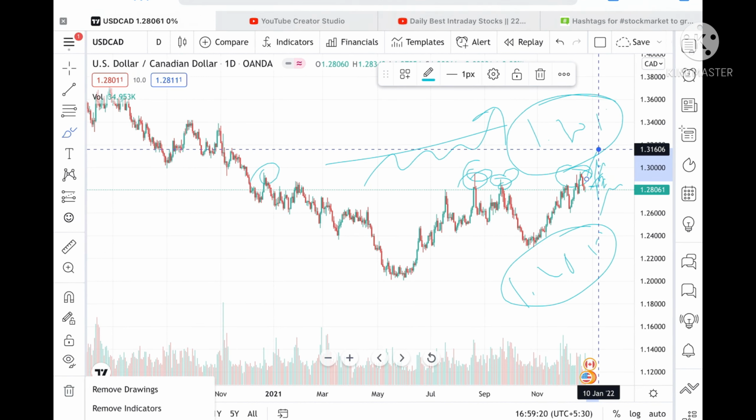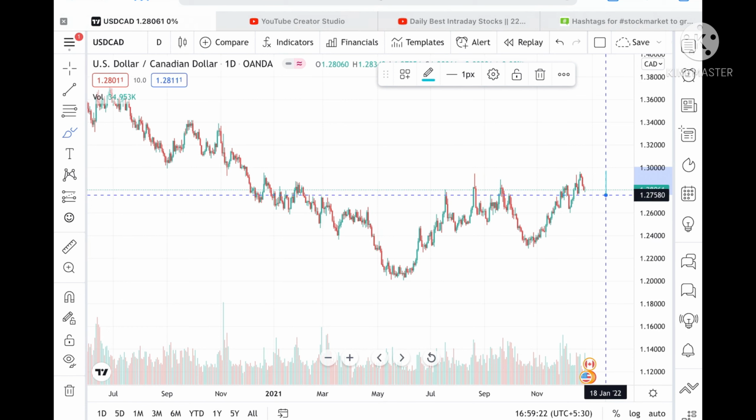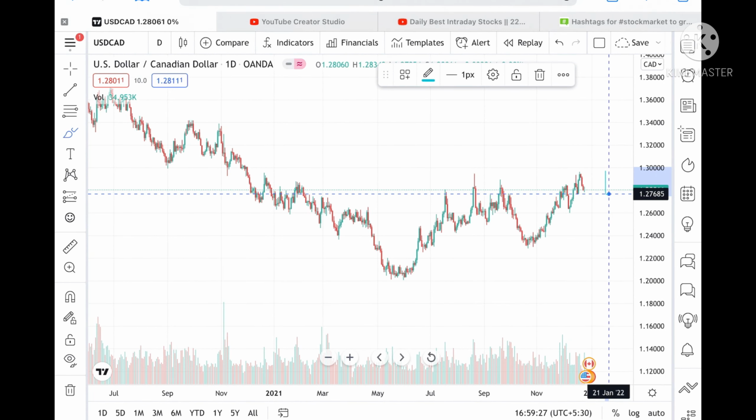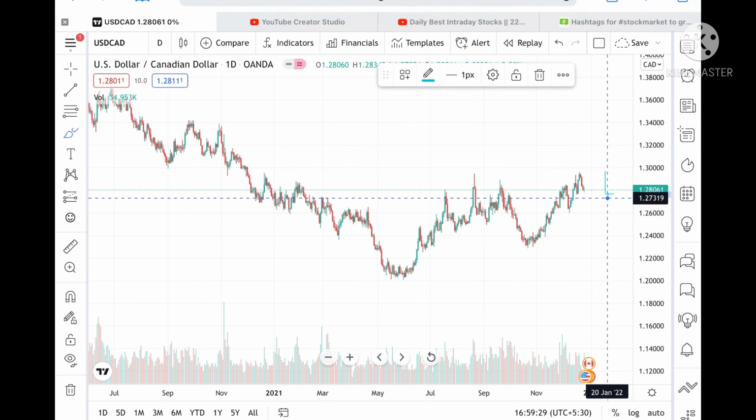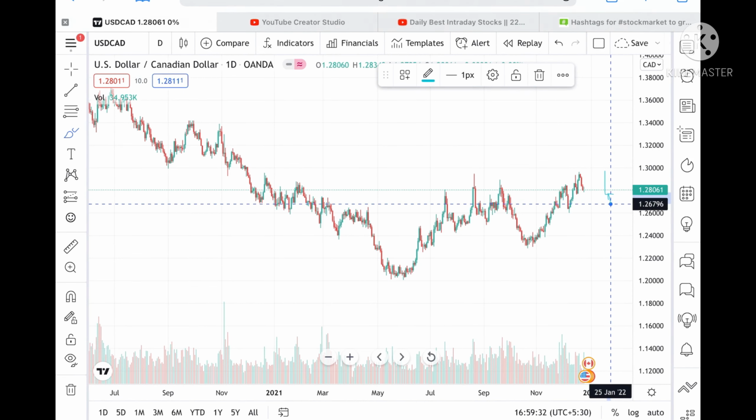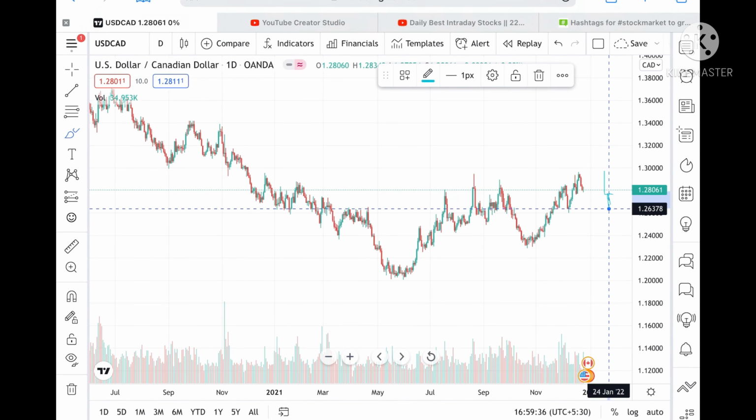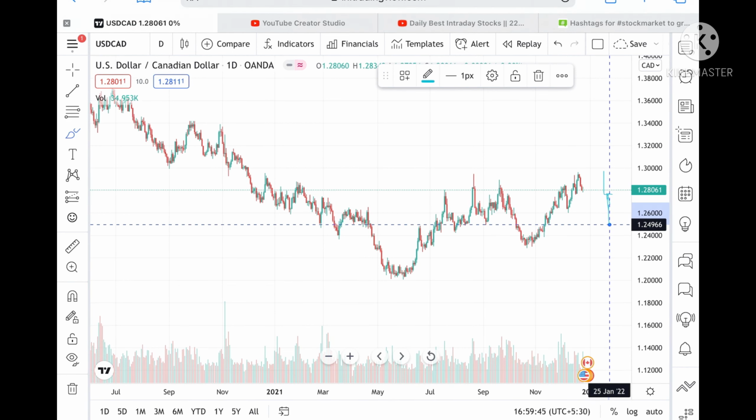But suppose it doesn't sustain this level, then we can see it can go and touch a level of 1.27423. If it goes below a level of 1.27685, it can touch a level of 1.27319, and from there we can see it can go and touch a level of 1.26744. Suppose the price goes below this level, then we can see a level of 1.26, and it can go and touch a level of 1.24861.